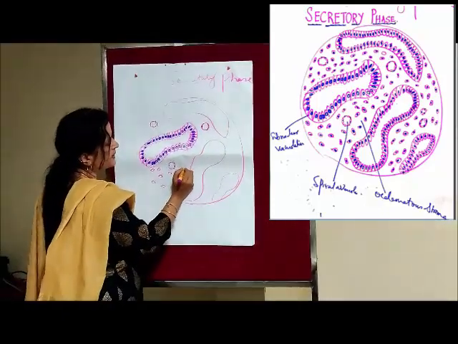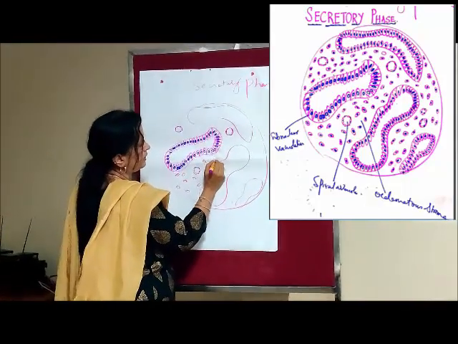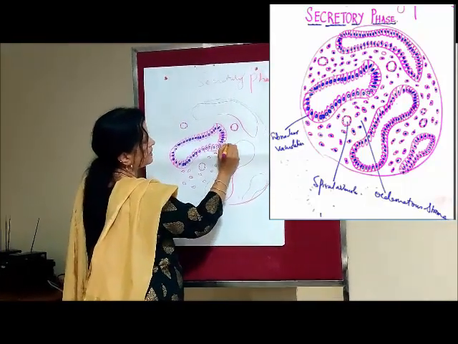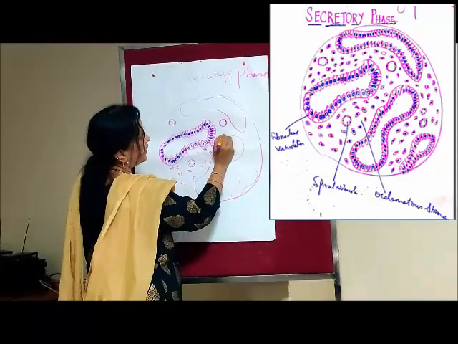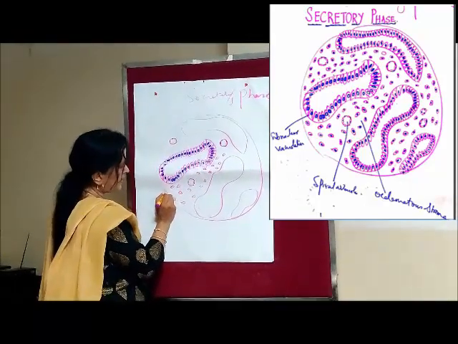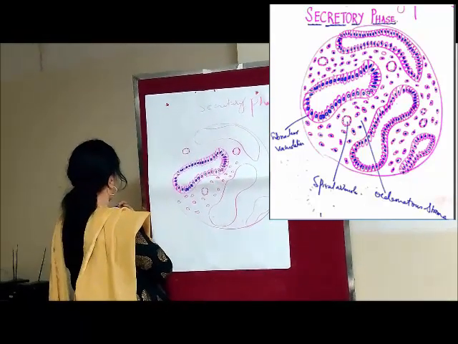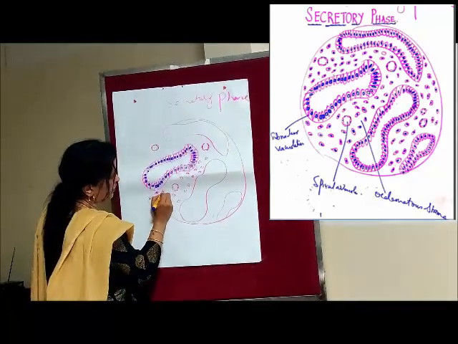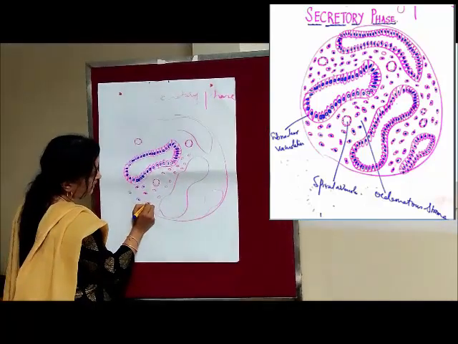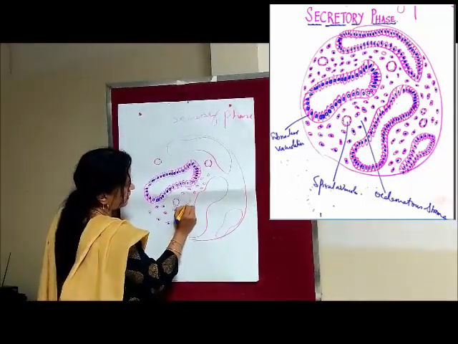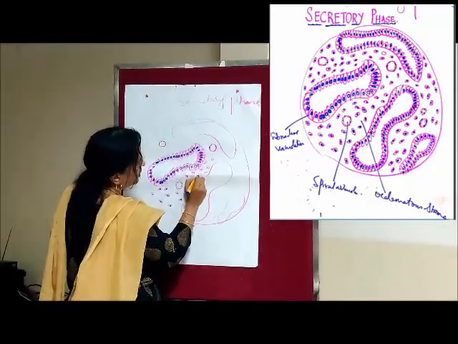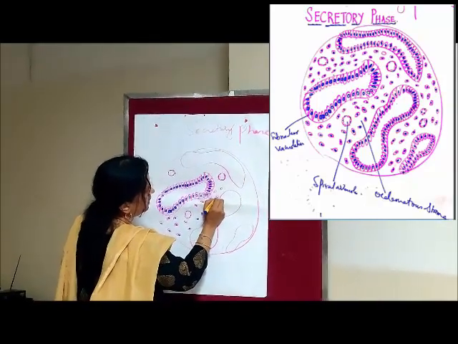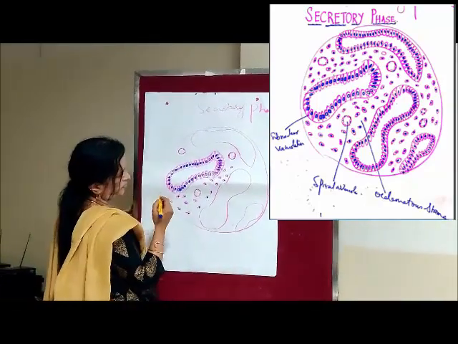Not so many cells, but we are writing sparse stromal cells, and for edema we may fill the center area with eosinophilic material. So these are the stromal cells, and they are becoming plump polyhedral.